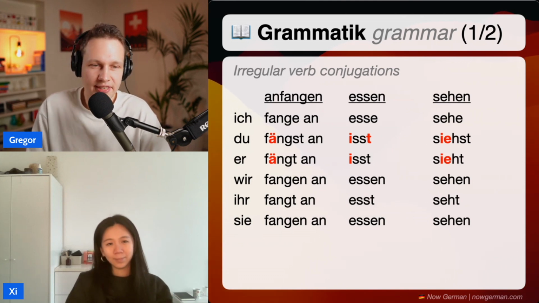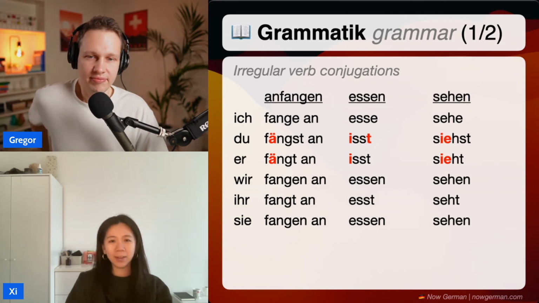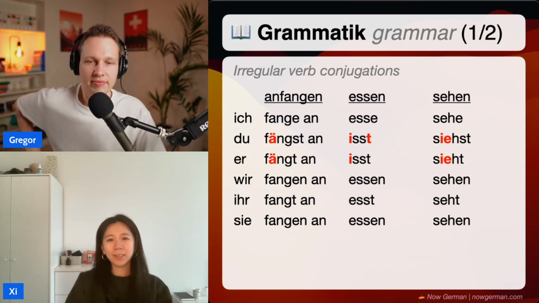Do you know what to see is in German? Sehen. Exactly. Sehen. Do you want to conjugate that? Ich sehe. Du siehst. Er sieht. Wir sehen. Er sieht. Sie sehen.